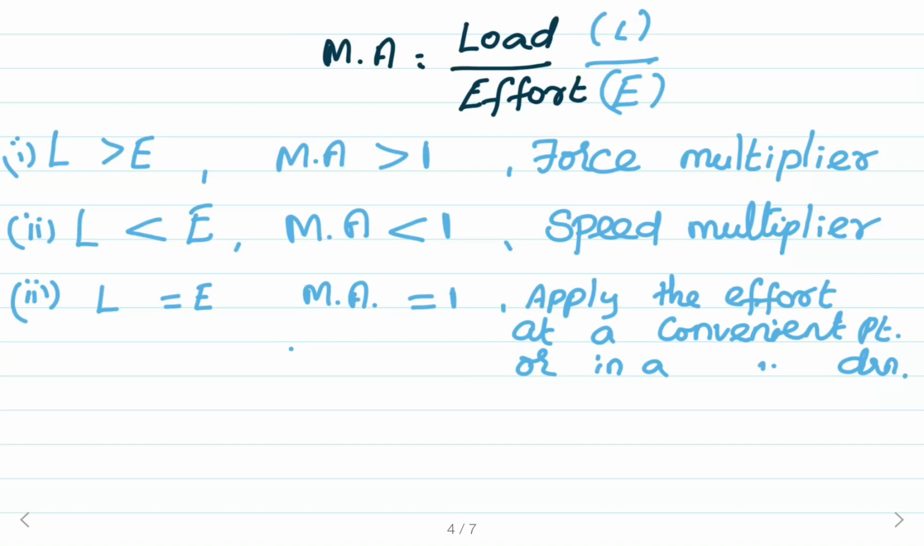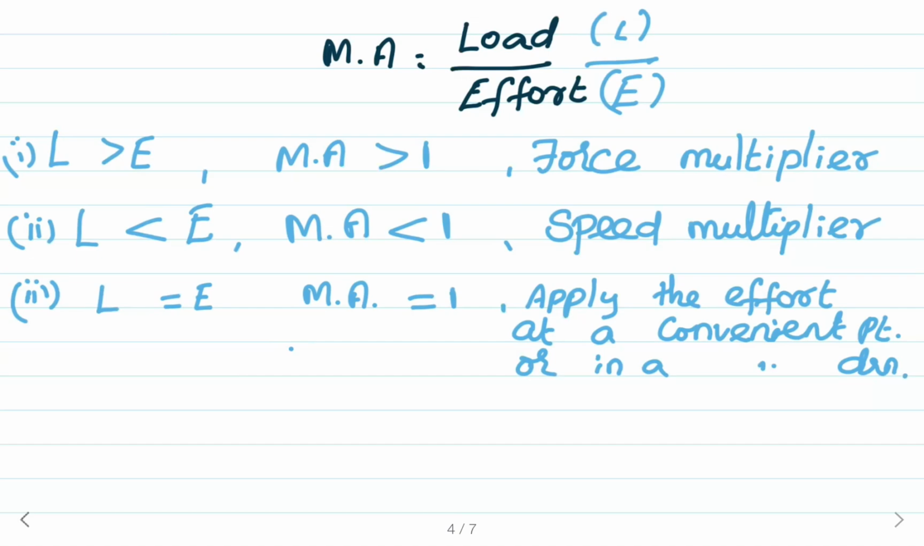So, all the functions of the machines are performed here. Machine acts as the force multiplier, machine acts as the speed multiplier, or applies the effort at a convenient point or in a convenient direction. For the machine to act as the force multiplier, the mechanical advantage of the machine should be greater than 1. For the machine to act as the speed multiplier, the mechanical advantage should be less than 1. If the mechanical advantage of the machine is equal to 1, by using the machine, we can apply the effort at a convenient point or in a convenient direction.